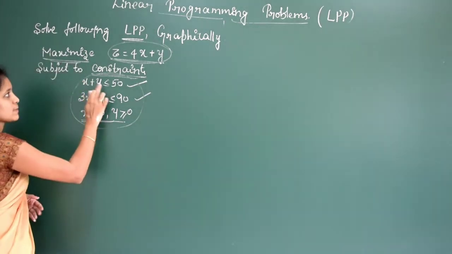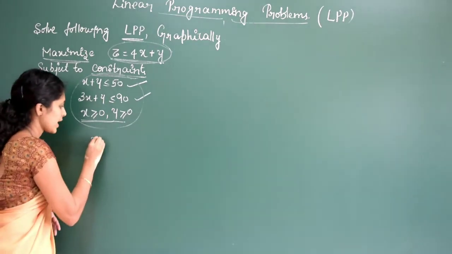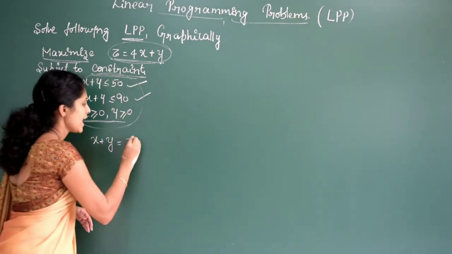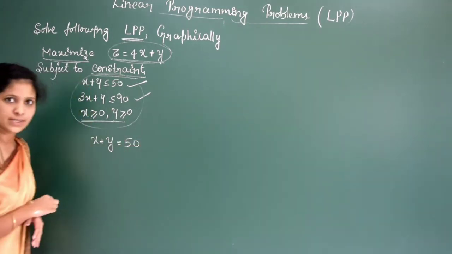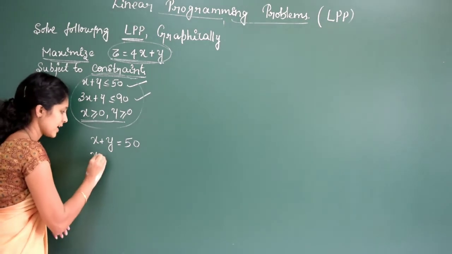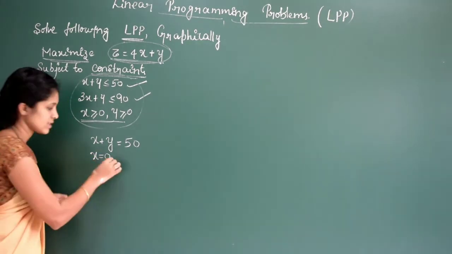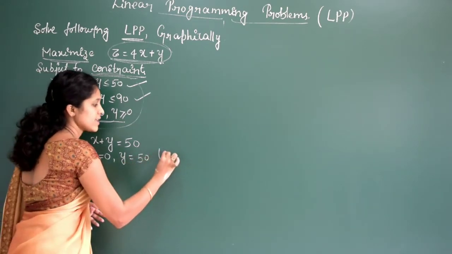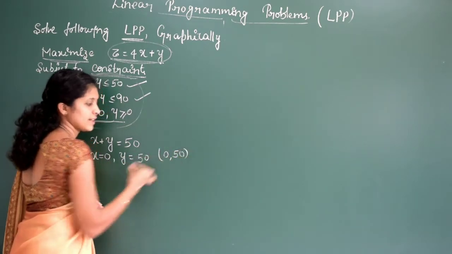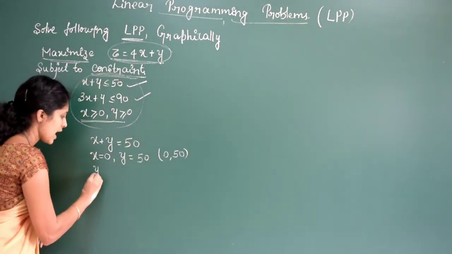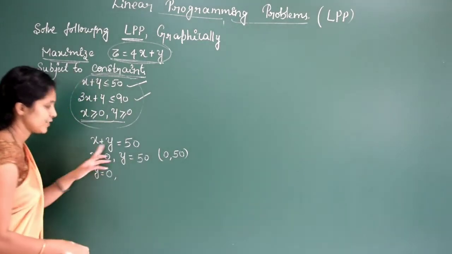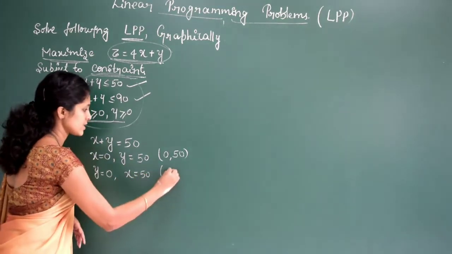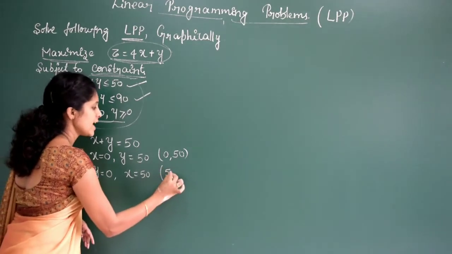We'll start this. First, x + y ≤ 50. To solve, what do I have to do first? Actually you can solve this one, no need to see this, but I'll explain. I have to consider x + y = 50. To draw the graph, I'll consider x = 0. When x is 0, the value of y will be 50. So one point I can consider is (0, 50). Clear? Now, next, I have to consider y = 0. If y is 0, the value of x will be 50. So the other point is x = 50 and y = 0.